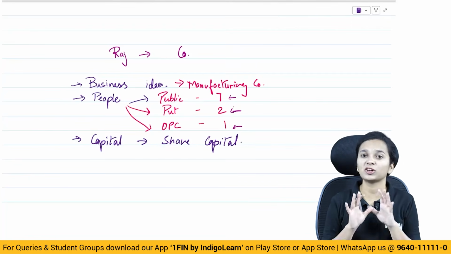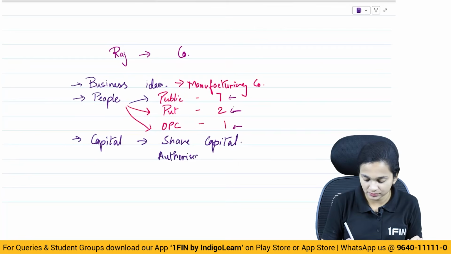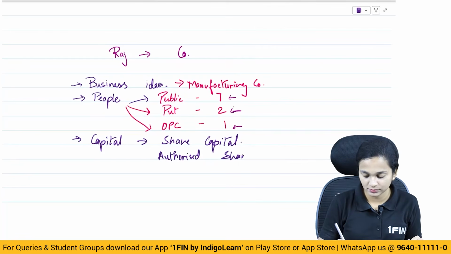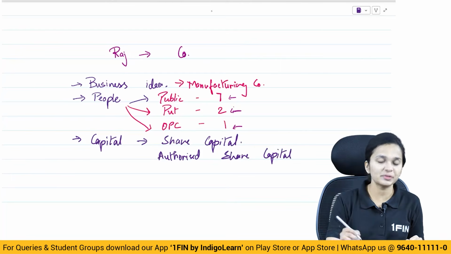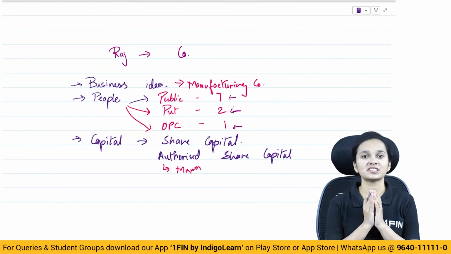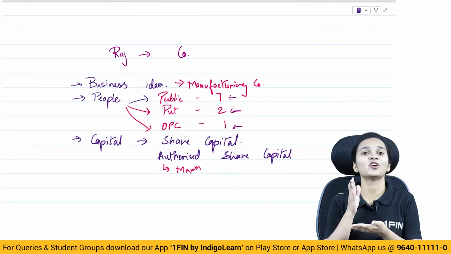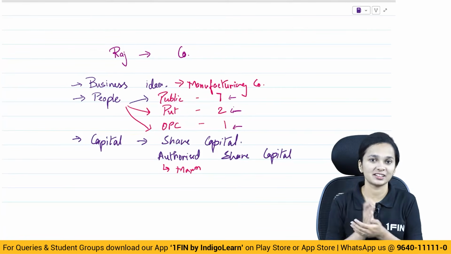Which share capital am I talking about here? I am talking about the authorized share capital. Authorized share capital, in simple terms, is the maximum amount which the company can raise by way of issue of its shares. So Raj will now also have to determine what will be the authorized share capital of his company.